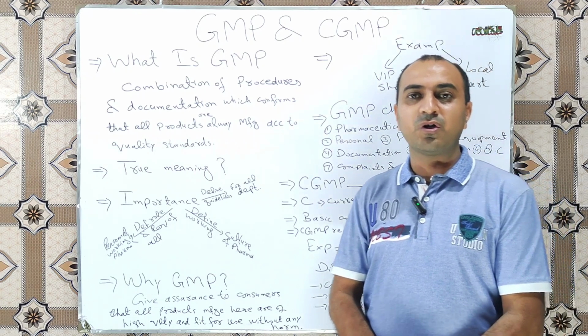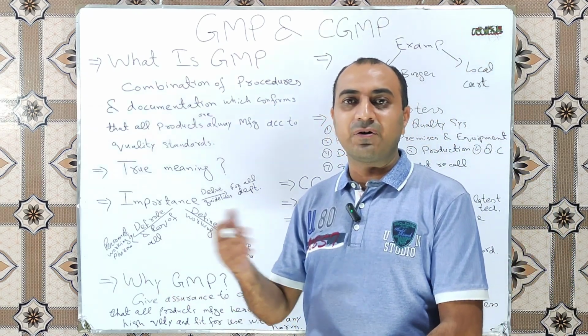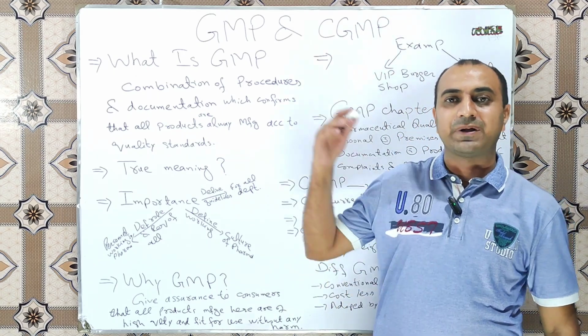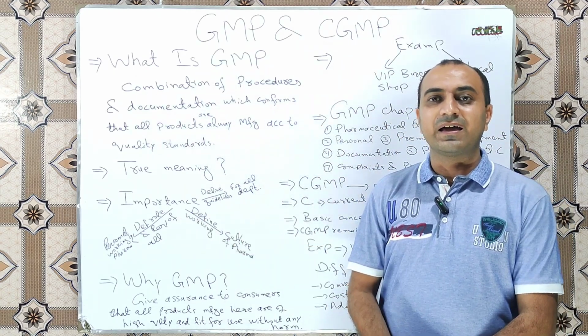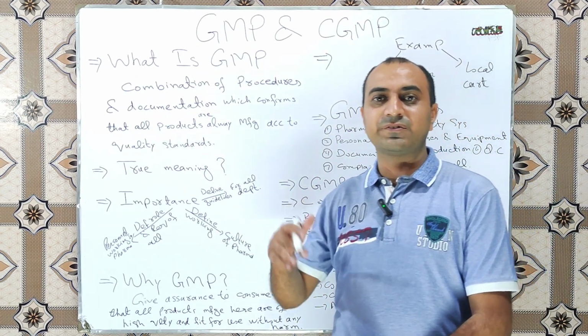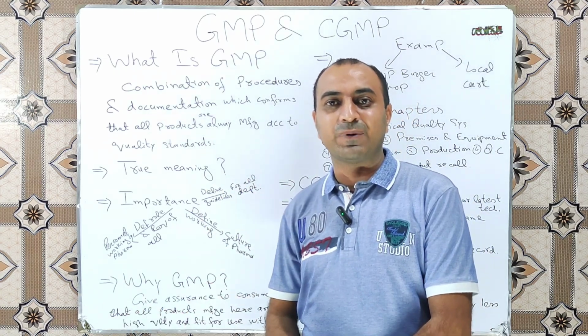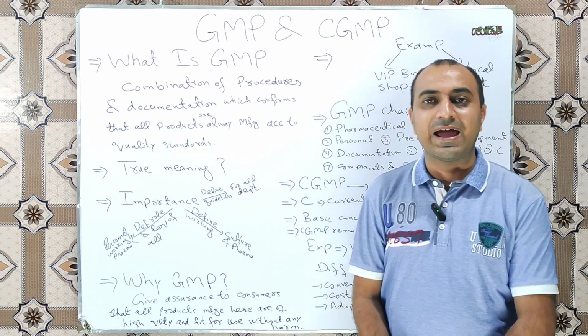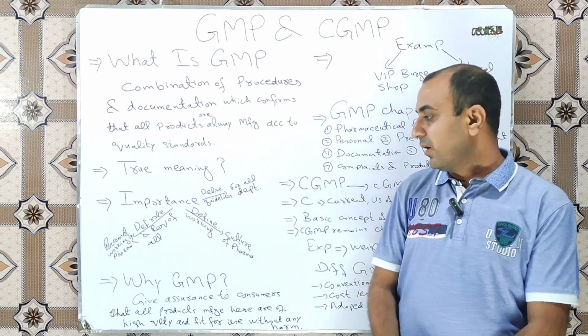We do not or we cannot follow our own procedures. We cannot enter into the primary manufacturing area in casual dressing. We must dress up as per the SOP defined by GMP, meaning we will have to wear the secondary gowning.